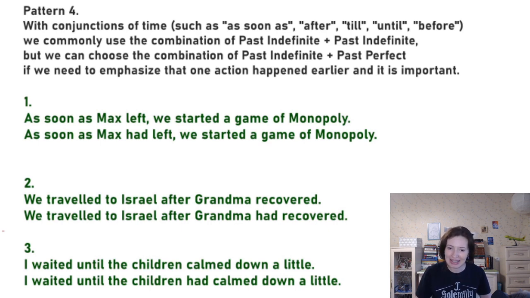But in the second sentence, where you have the past perfect, we planned to travel to Israel, then grandma got sick, we delayed our trip, we waited for her to recover, and after that, only after that, we traveled to Israel. If she hadn't recovered, we wouldn't travel, right? It's very much connected. In the third sentence, it's a little bit more difficult to see, but let's see the translation.